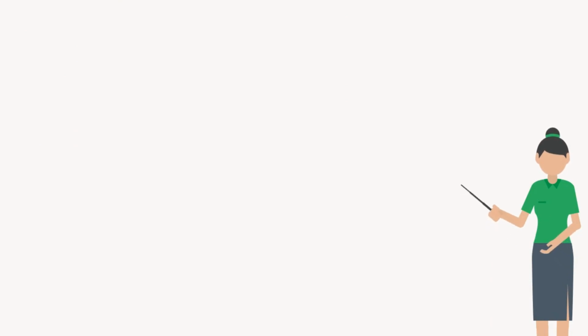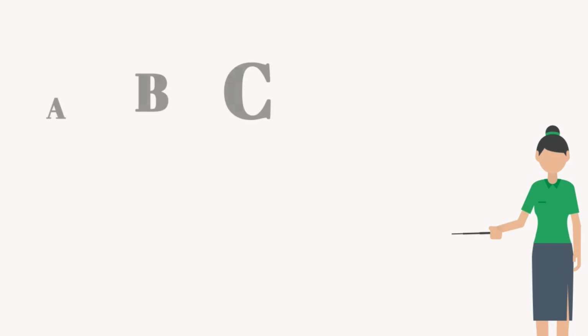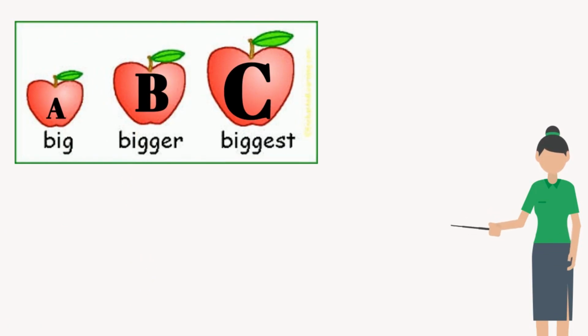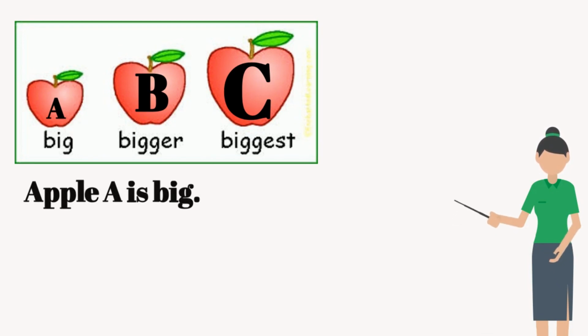Okay, so sekarang kita nak tengok examples for all the 3 types of adjective, the basic adjective, and then the comparative, and then the superlative. So take a look at this picture of these 3 different sizes apples. So we can say the first one, apple A is big.